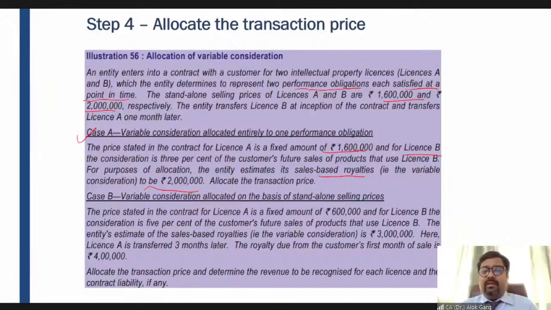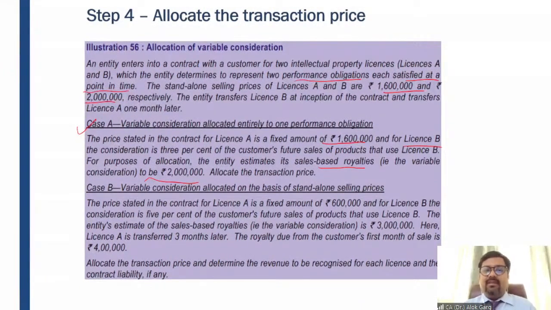Namita is asking, sir, in discount allocation 15,000, is it pro rata or in the ratio of the revised standalone selling price? So by default, if I allocate 15,000 over the 18,000, by default this 3,000 discount will be built into that, right? Because the final transaction price is 15,000. So guys, case A was very simple. Now coming to case B, variable consideration allocated on the basis of standalone selling prices.